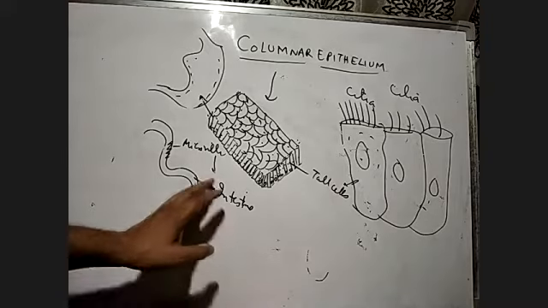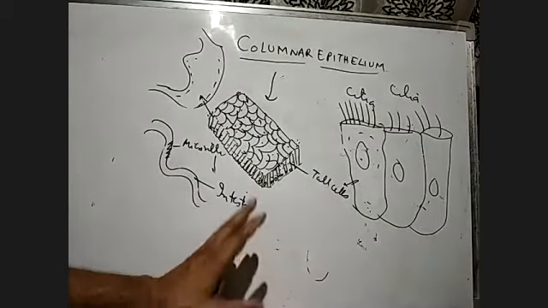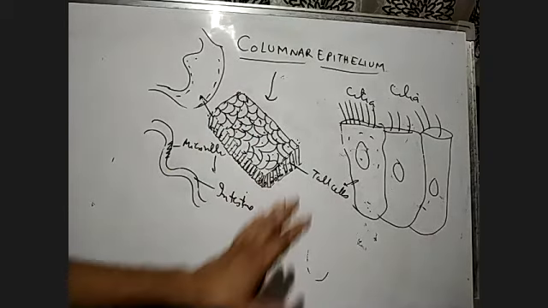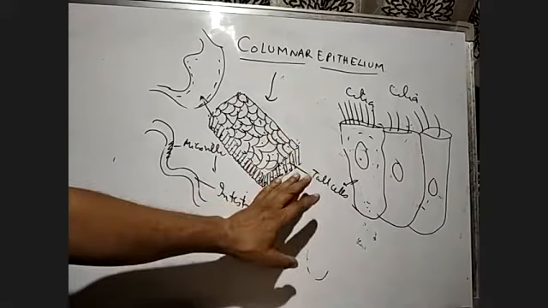If the columnar epithelium or cuboidal epithelium cells bear cilia on their free surface, then they are called ciliated epithelium. Here we get the cilia. Their function is to move the particles or mucus in a specific direction over the epithelium.